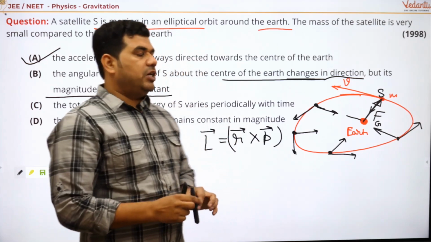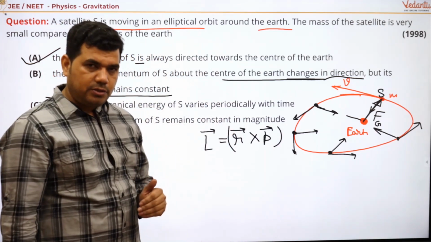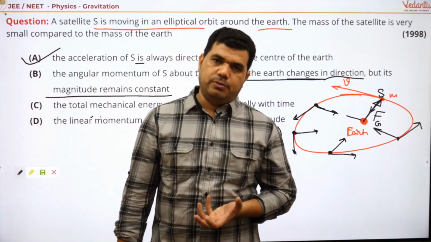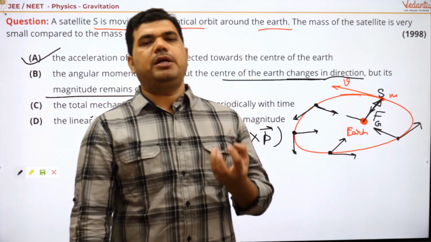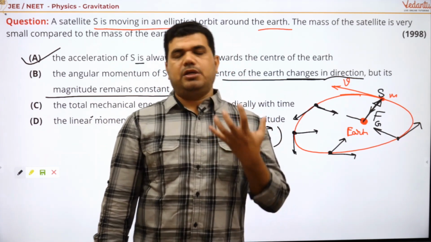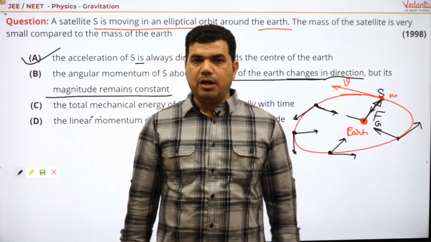It means the direction will not change, right? And the magnitude also will not change. So the angular momentum of the satellite about the Earth always remains constant. Why does it remain constant?